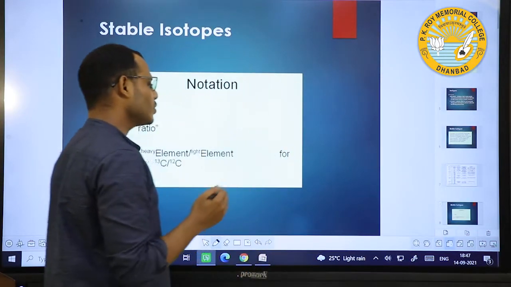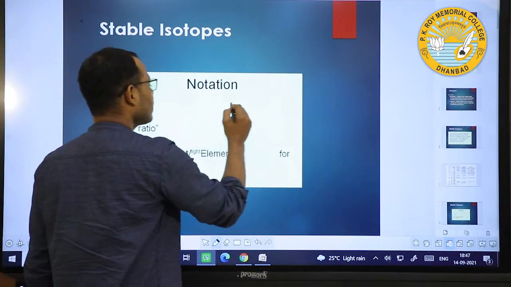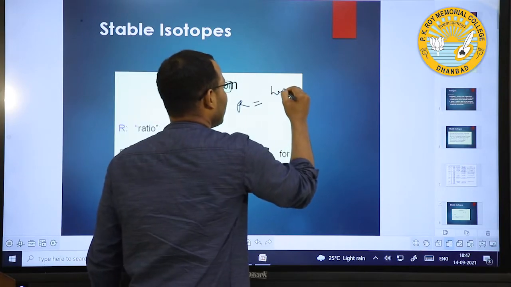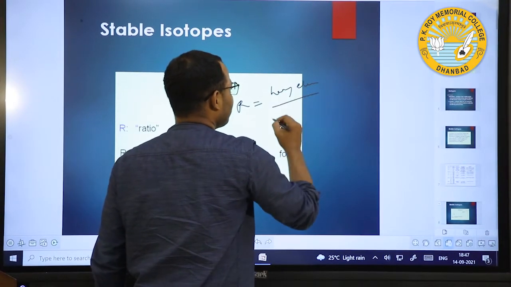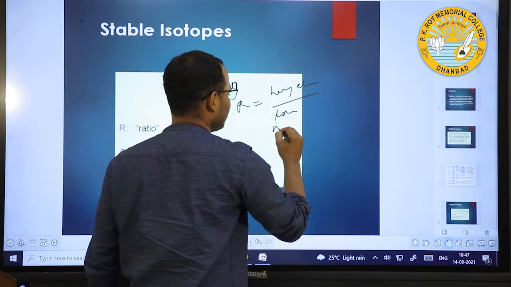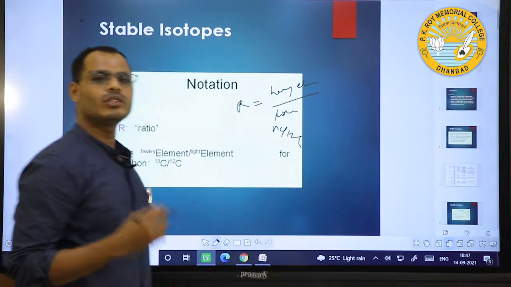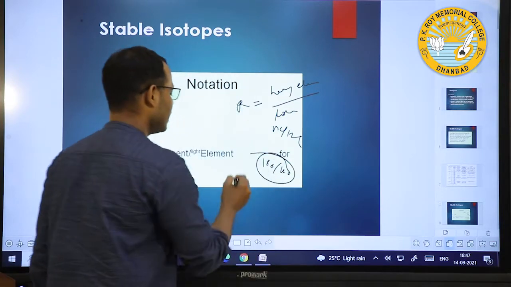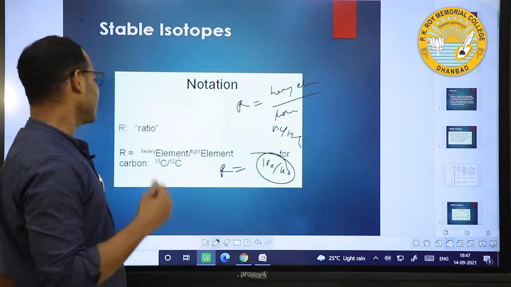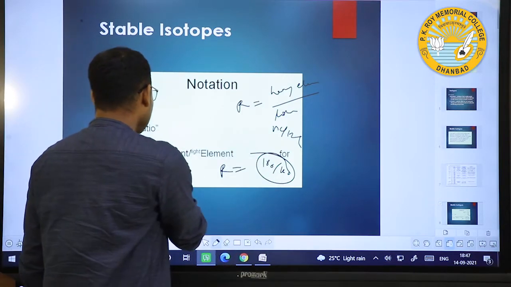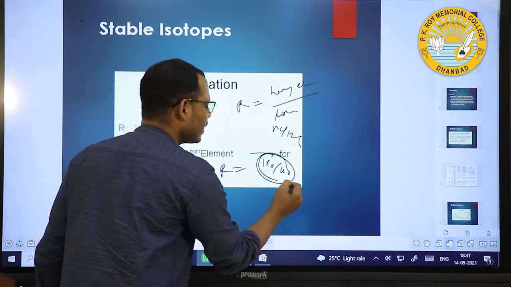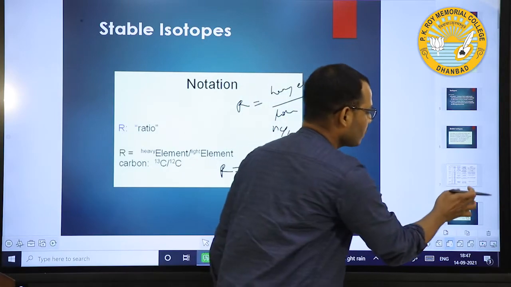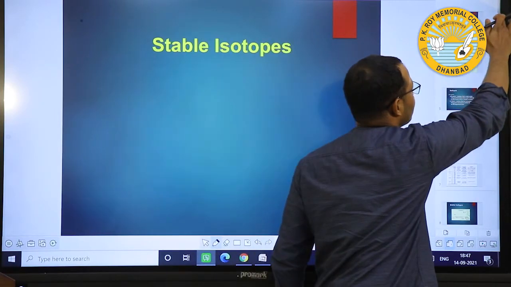In isotopes, there is a notation: R equals the heavy element divided by the lighter element, that means 13C by 12C or 18O by 16O. This is called R, meaning ratio.